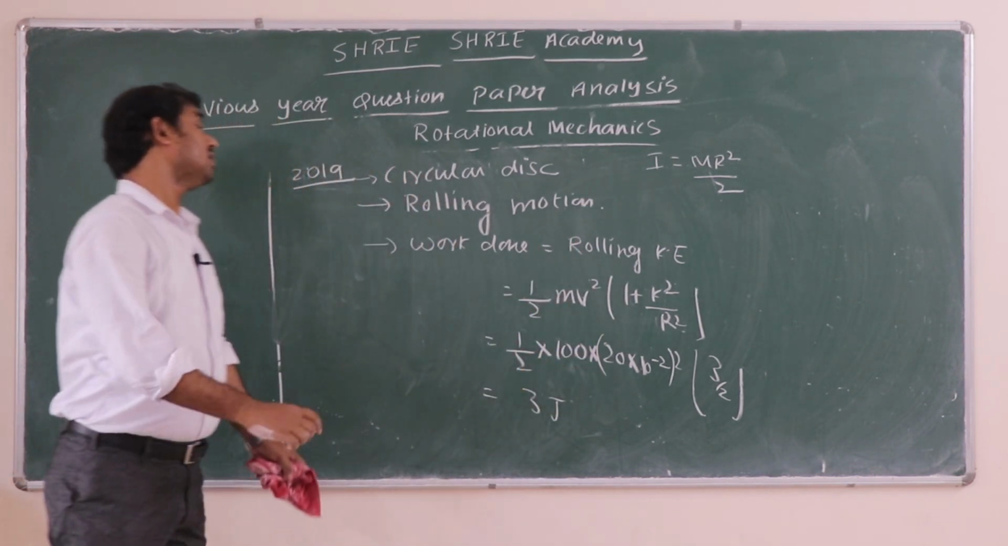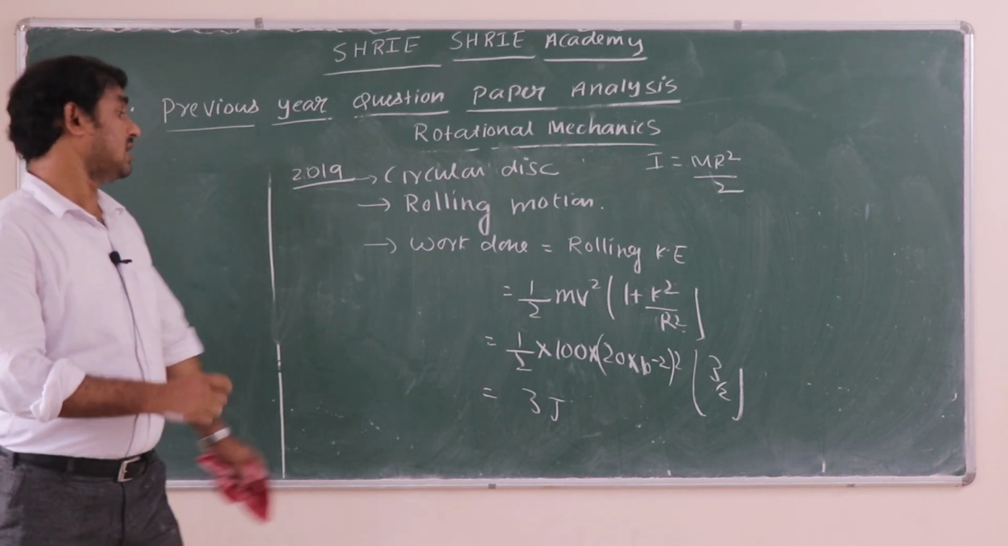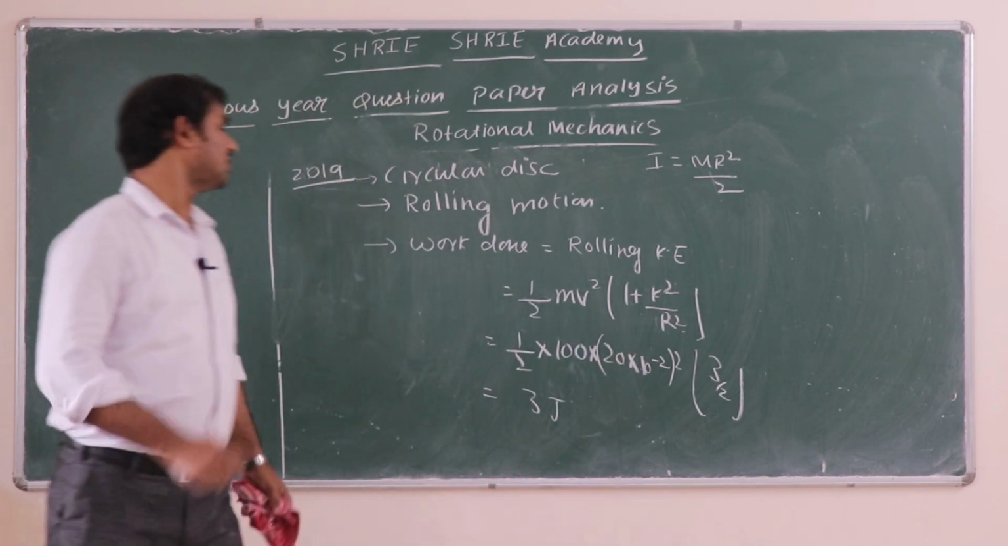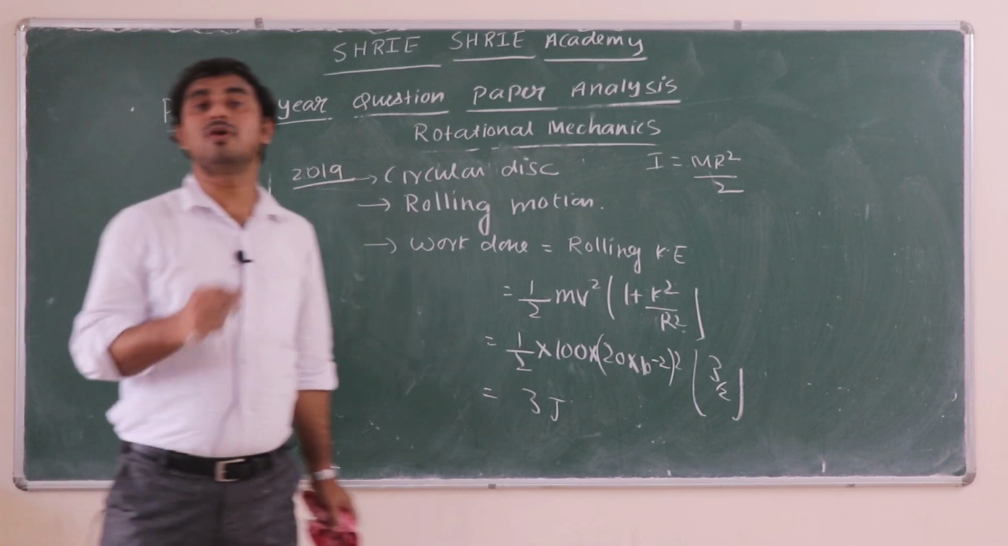Okay, so work done to stop that body is equal to how much? Here 400 will come, 10 to the power minus 4. So the 400 and that will get cancelled. You are only left with 3 joule, right? So these were 2 questions from 2019.